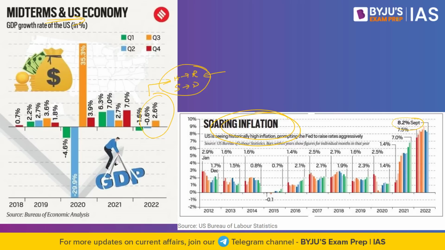But right now, the power is split. In the House of Representatives, we have the majority of the Republicans, but in the Senate, the Democrats have the power. So whenever decisions have to be taken, it is not that easy.